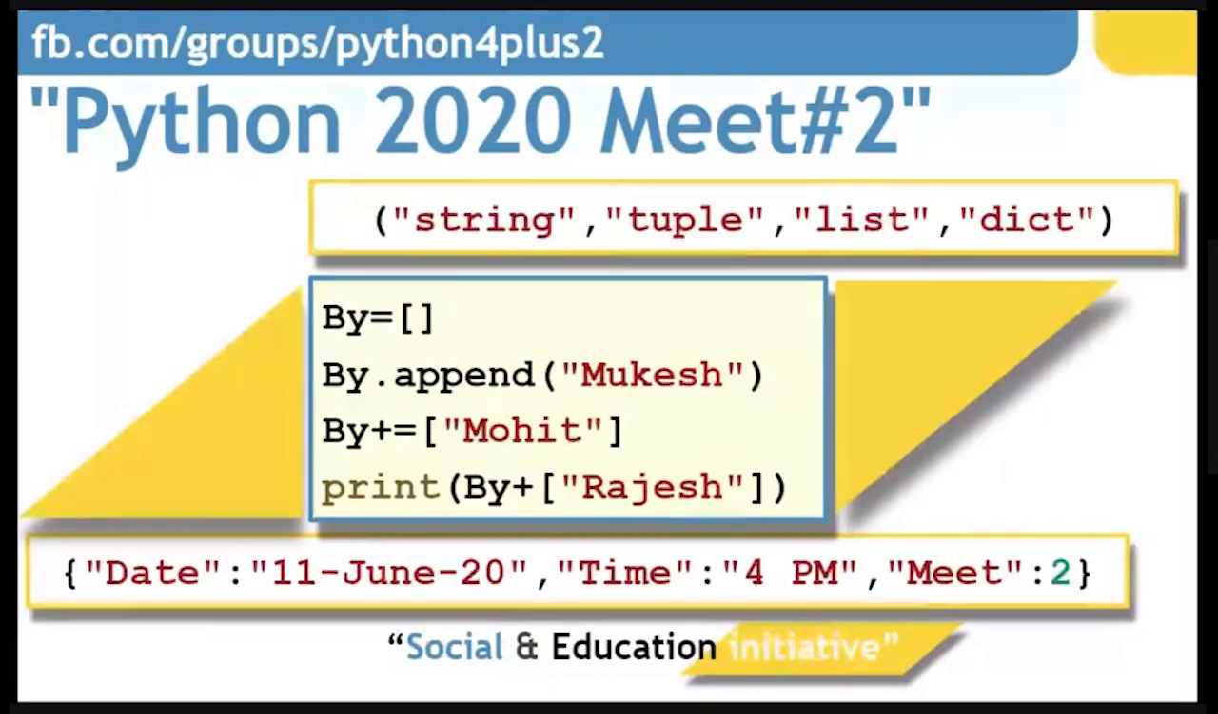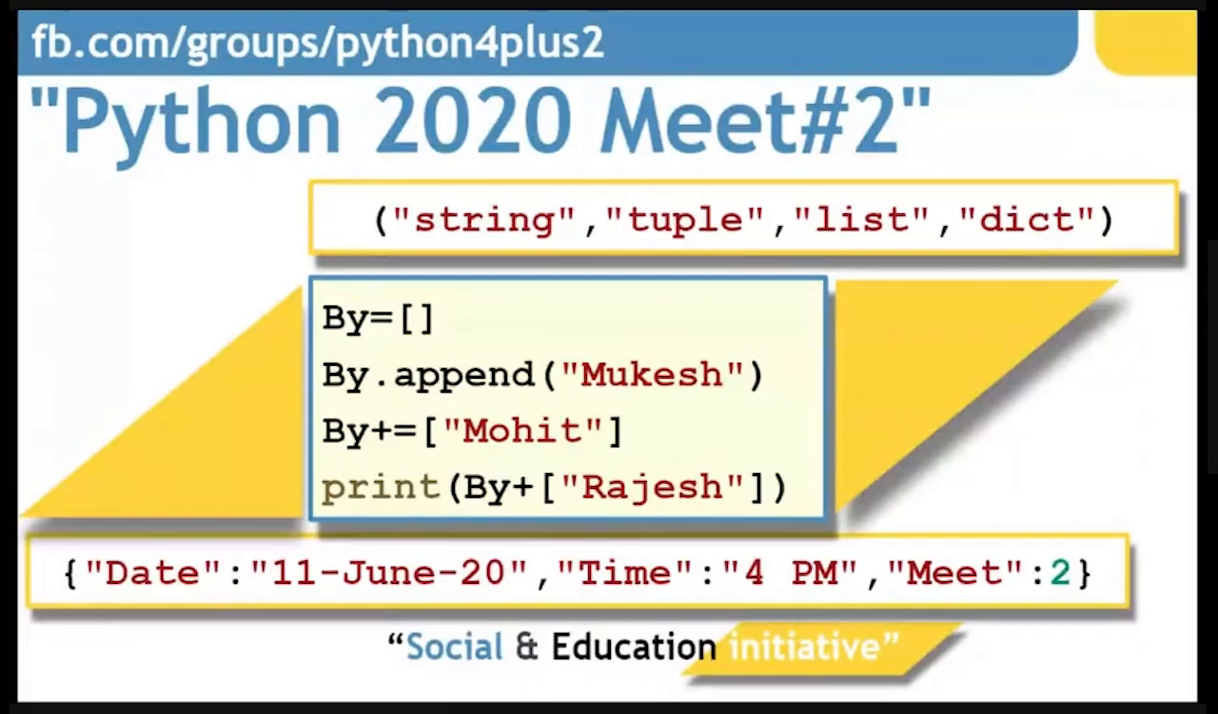The string is the heading, Python 2020 meet #2. Number 2, we have string, tuple, list, dict. These are the contents which are going to be covered. And as it is a tuple, it will be immutable. We will not cover anything else in meet #2.